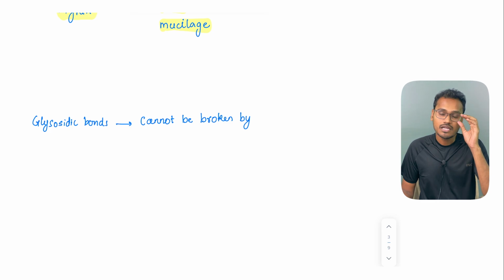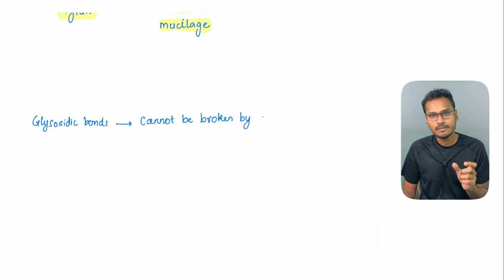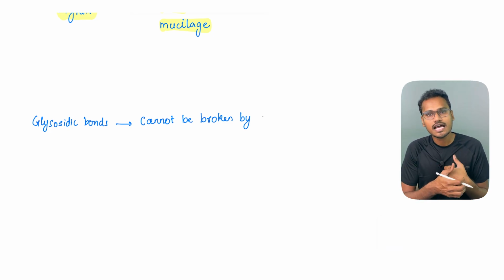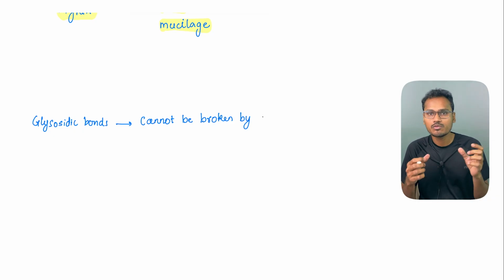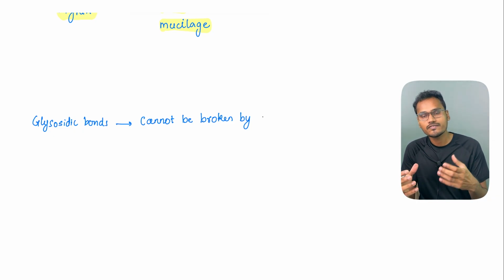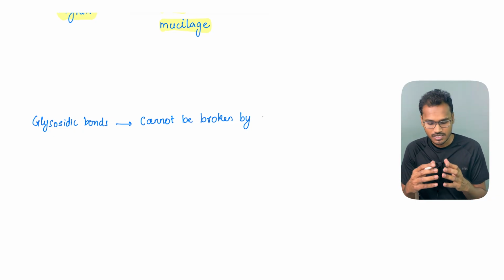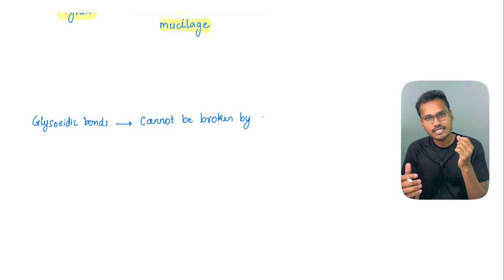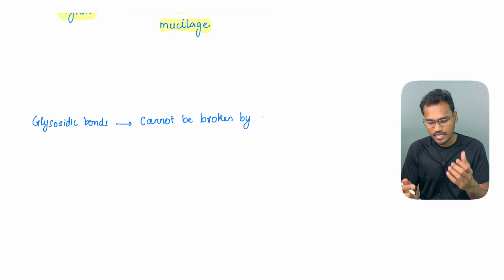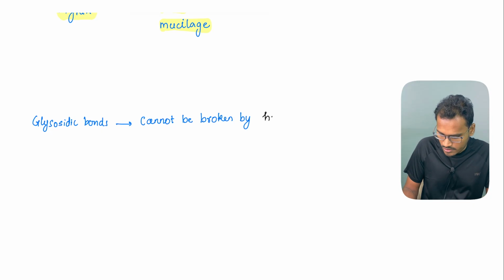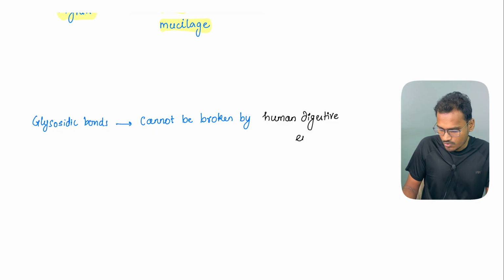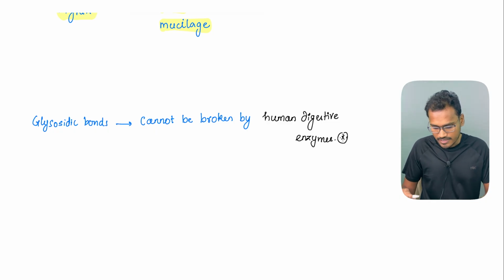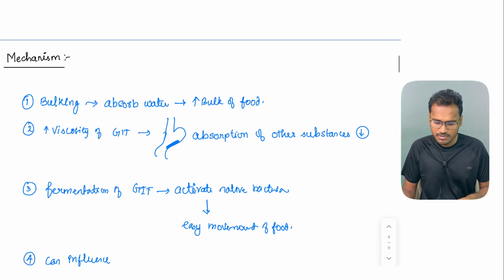Primarily, consider the glycosidic bonds. Like every other starch molecule we saw, there are so many bonds, but those bonds were broken by the human digestive enzymes. Whereas dietary fibers have glycosidic bonds which are strong enough that they cannot be broken by human digestive enzymes. This is the main mechanism by which they survive digestion. They are not broken by the human digestive enzymes. So this is important.